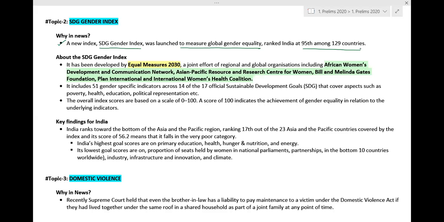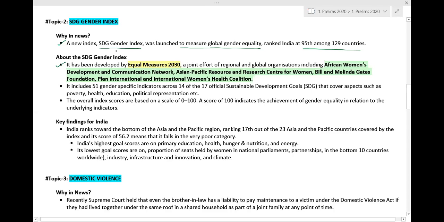Now, about the SDG Gender Index. It has been developed by Equal Measures 2030, which is a joint effort of regional and global organizations, including the African Women's Development and Communication Network, Asian Pacific Resources and Research Center for Women, Bill and Melinda Gates Foundation, Plan International, and International Women's Health Coalition.